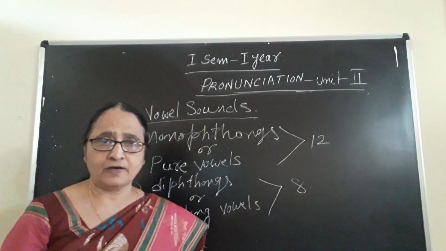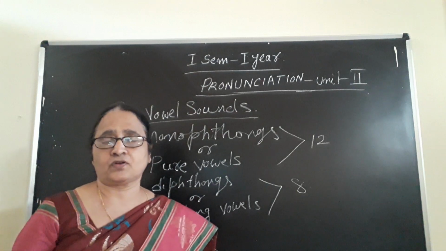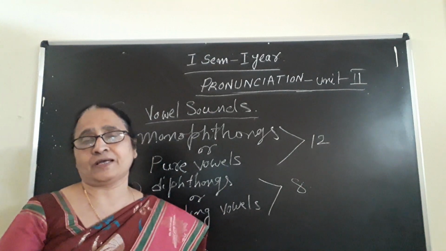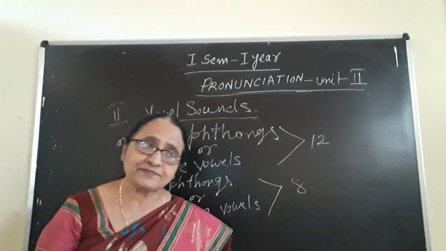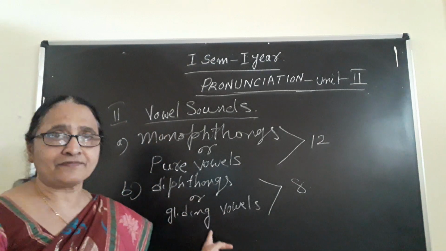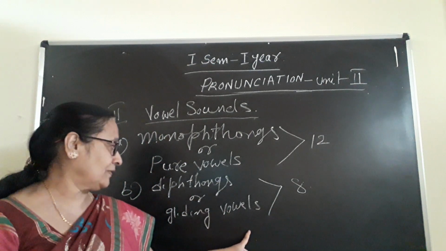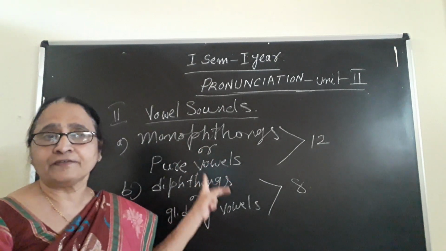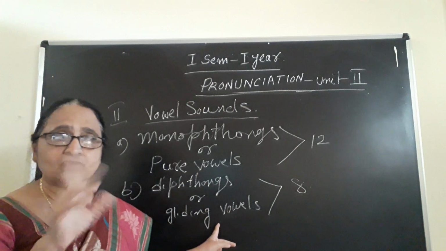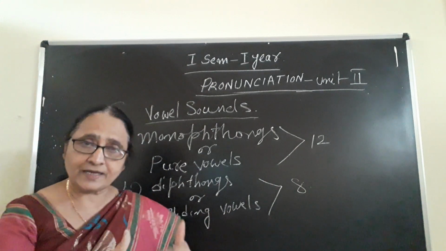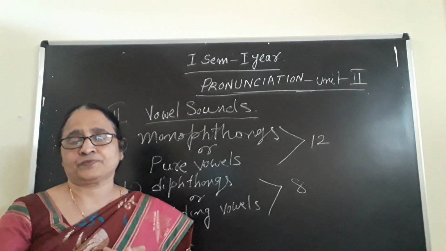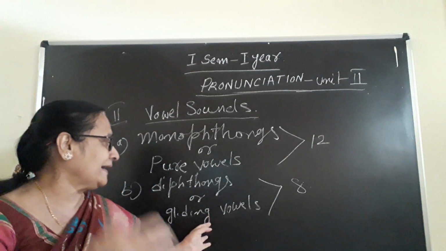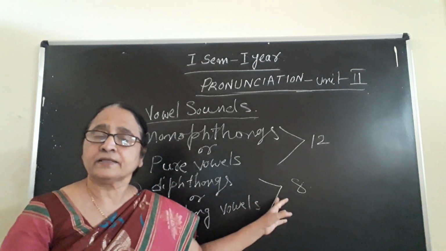And the second group is the remaining 8. Out of 20, 12 are pure vowels and the remaining 8 are called diphthongs. A diphthong is a combination of two vowel sounds. That's why they are called diphthongs. Diphthongs are otherwise called gliding vowels, whereas monophthongs are called pure vowels. Gliding means combination: one sound after another is mixed, a combination of two vowel sounds mixed together. That's why they are called gliding vowels. They are 8 in number.